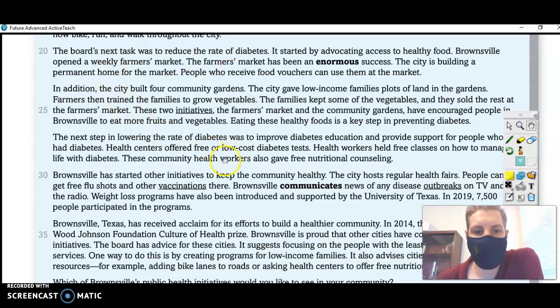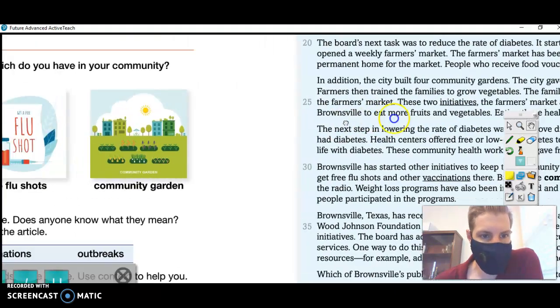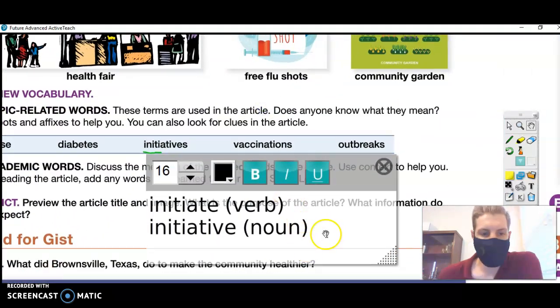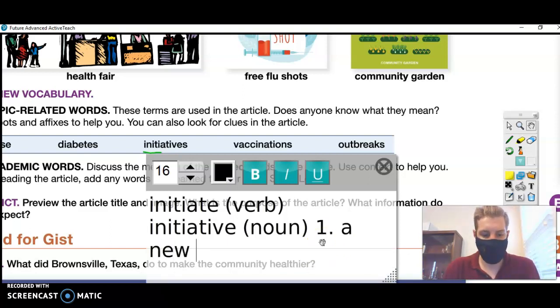And if we skim and scan through the article, we can find that context to understand that here it's when the city starts a new program, or the city starts a new campaign, or the city starts something new. And in this case, all these initiatives are related to promoting health and well-being. So that helps us get to the definition of initiative that we probably want to use in this case. Here we're talking about a new, for example, government program, or something that is started as something new.